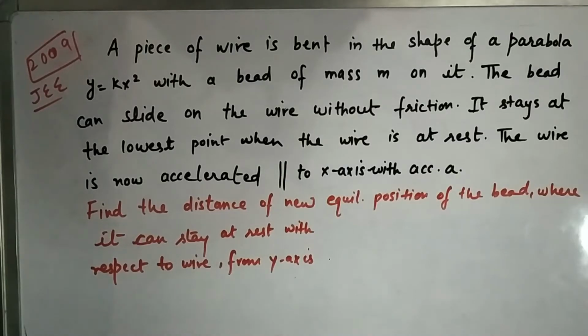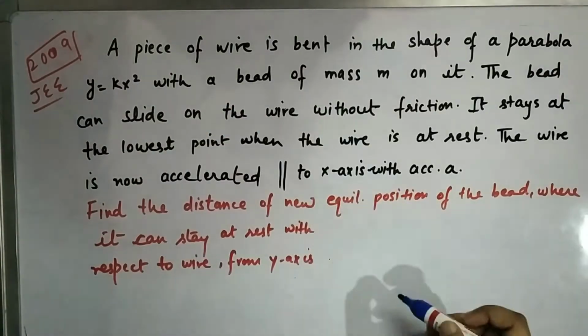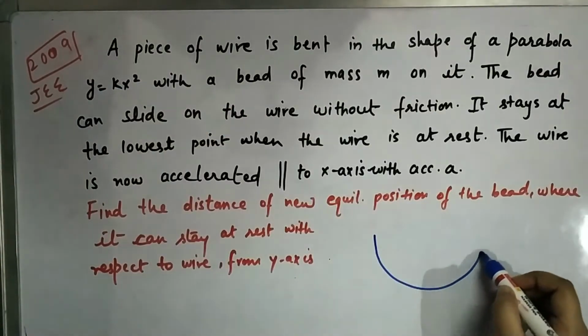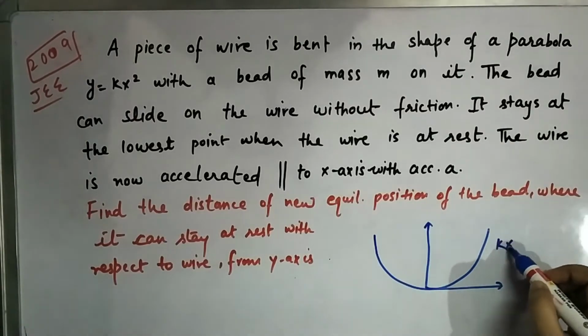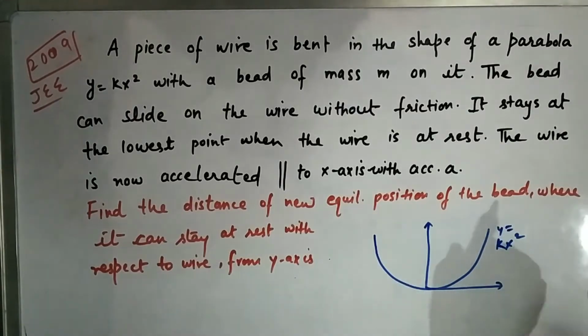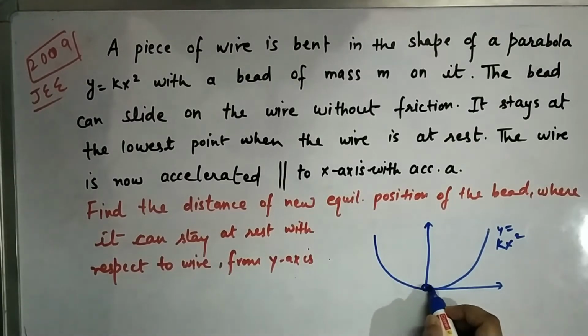Hi, in this video I'm going to cover a question based on laws of motion, and this question came in IIT JEE in 2009. So here's the question. There's a piece of wire which is bent in the shape of a parabola, and the equation of the parabola is also given, y equals kx squared. And there's a bead of mass m on it.